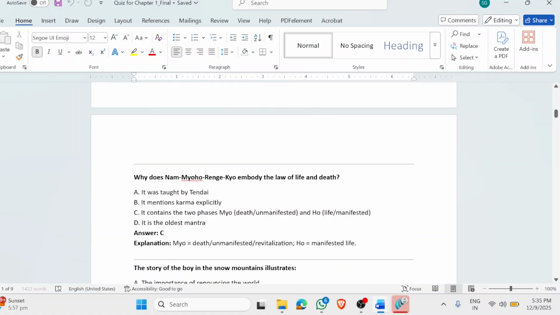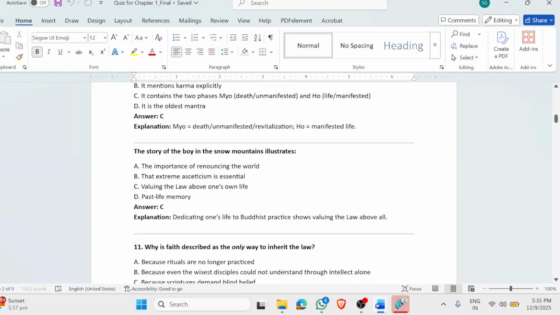Now, why does Nam-myoho-renge-kyo embody the law of life and death? Because Nam-myoho-renge-kyo in itself contains the phrases Myo and Ho. Myo means death, Myo means the unmanifested form of life, Myo means the latent form of life, Myo means going to sleep. Ho means the awakened form, Ho means the manifested form, the form which is tangible in nature. It is like coming back from sleep. So I'm trying to merge multiple topics here so that you quickly go through the main concepts.